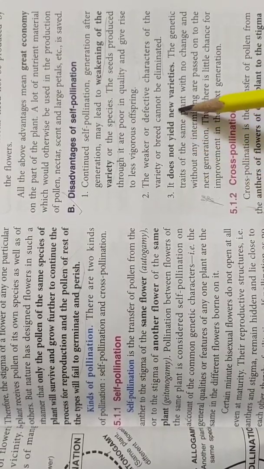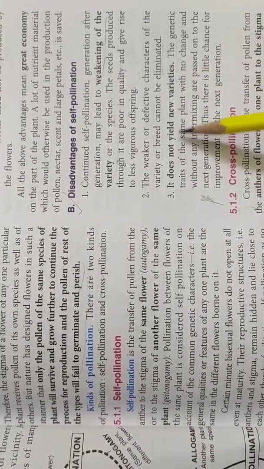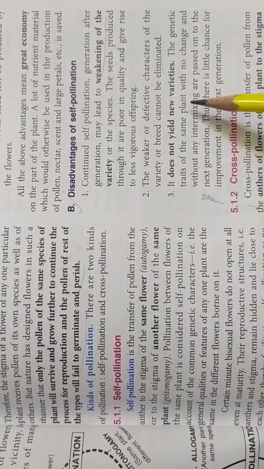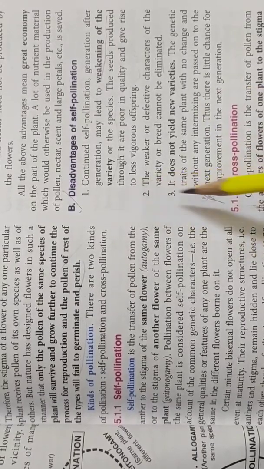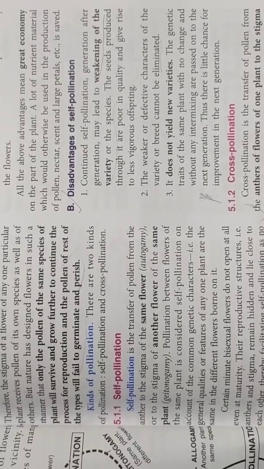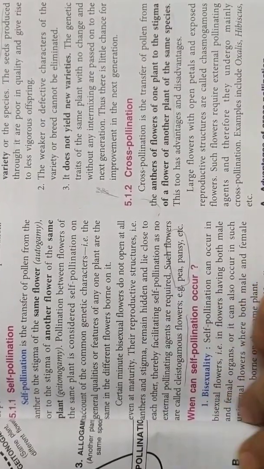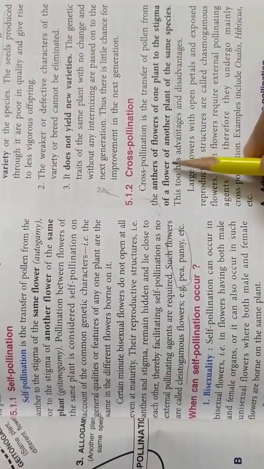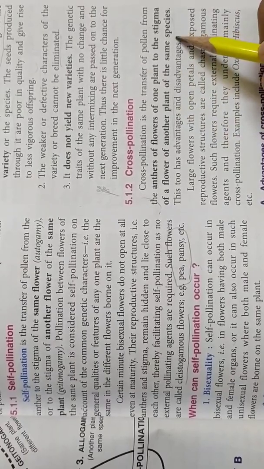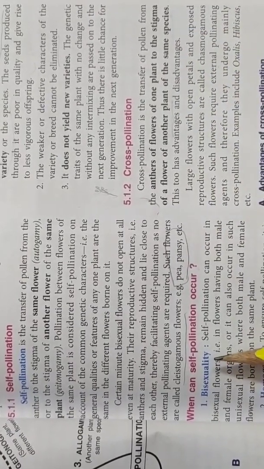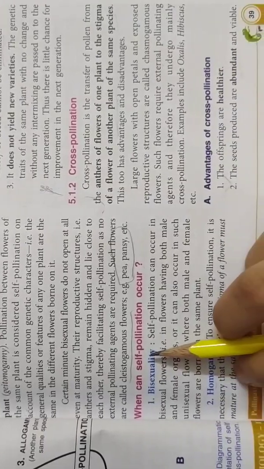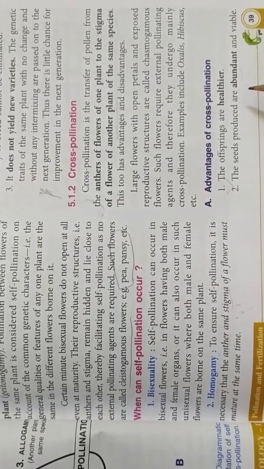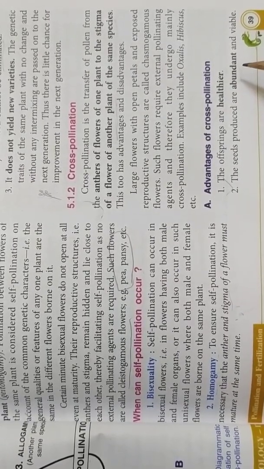And then third, it will not produce new varieties. So there will be no new variants, no new recombinations. Whatever the parental characters are will come in the next generations as such. So these are some of the disadvantages of self-pollination. Then let us talk about cross-pollination. Cross-pollination is the transfer of pollen grains from the anthers of one plant to the stigma of another plant of the same species. Now again, it has some advantages and some disadvantages. Advantages are that the offsprings which will be formed will be healthier, and the seeds produced will be abundant and sure to live; they will be viable.